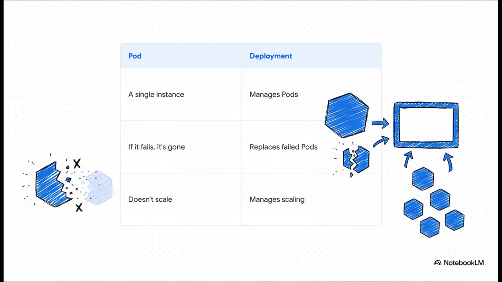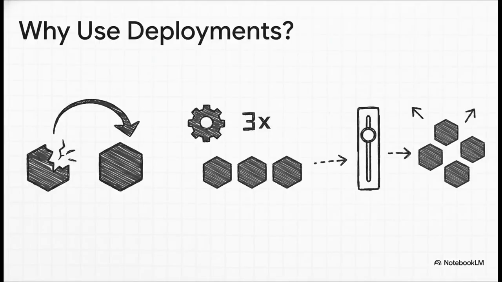As you can see over on the left, if it fails, it's just gone. Proof. A deployment, on the other hand, is like a manager. Its entire job is to watch over your pods. If one fails, the deployment controller instantly spins up a replacement. No questions asked.